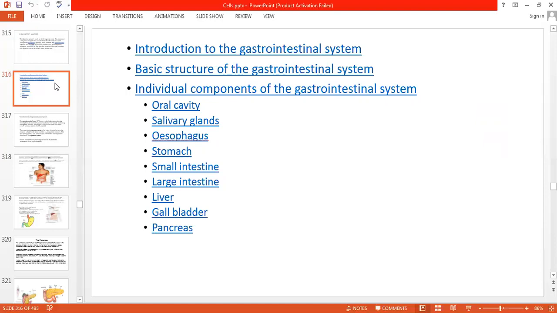Then there is the large intestine, which contains the fecal material and waste material, and it has portions: ascending colon, transverse colon, descending colon, sigmoid colon, and then the anus. The accessory organs which help in digestion are the liver, gallbladder, and pancreas.